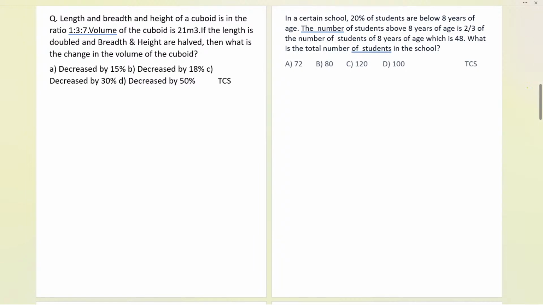Let me give you a basic idea about the cuboid. The cuboid looks like this. You might have seen a box like this; the cuboid is of this shape. This is the length, this part is breadth, and height is over here like this. The volume formula for the cuboid is length into breadth into height.